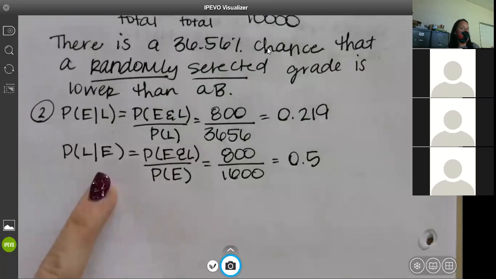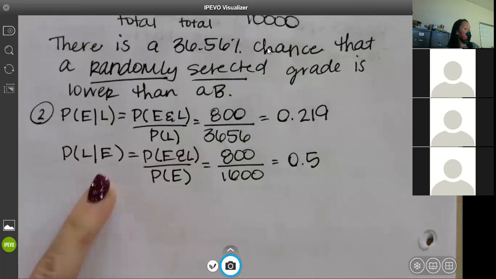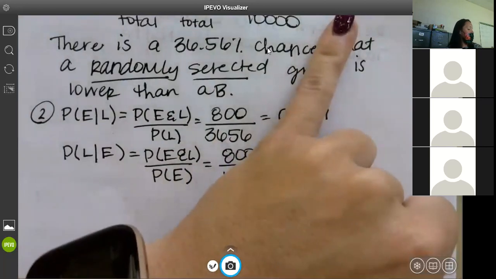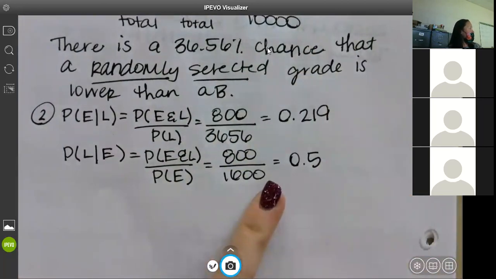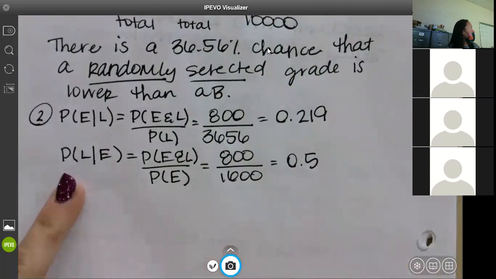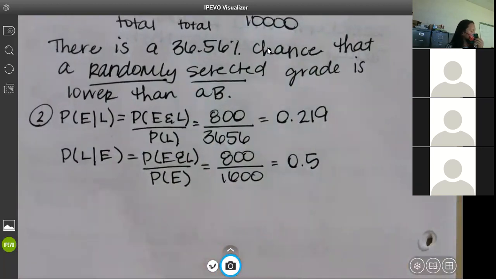What does this tell you? So out of the total failures, 36.56%, 50% of them are out of what course? The EPS course. So that's what you got to be able to define.